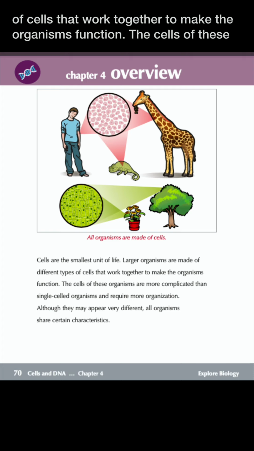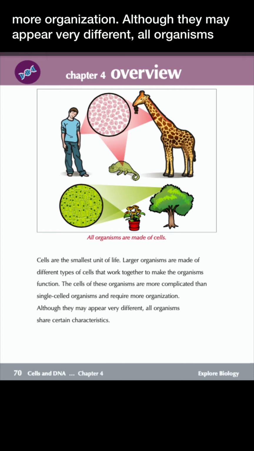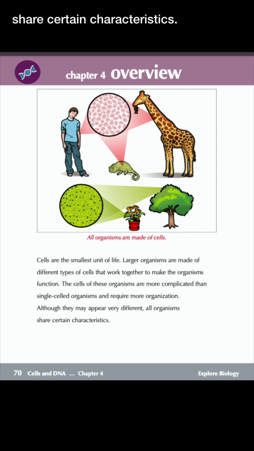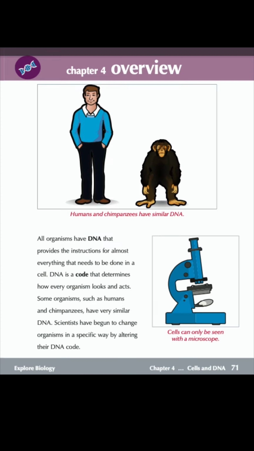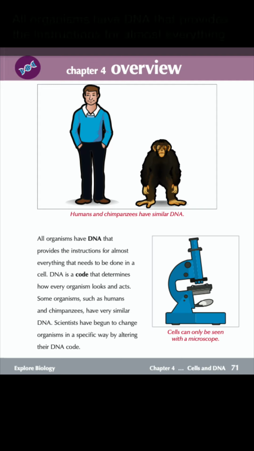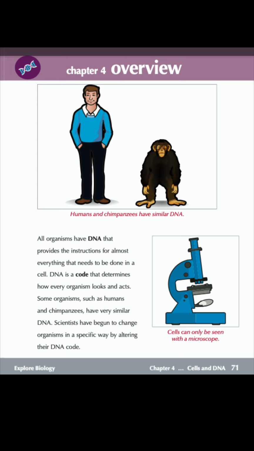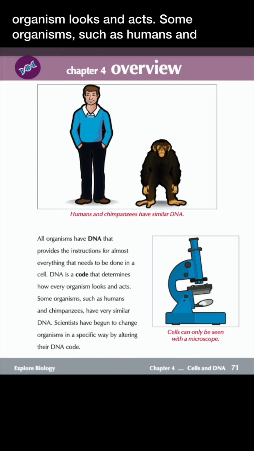The cells of these organisms are more complicated than single-celled organisms and require more organization. Although they may appear very different, all organisms share certain characteristics. All organisms have DNA that provides the instructions for almost everything that needs to be done in a cell. DNA is a code that determines how every organism looks and acts.